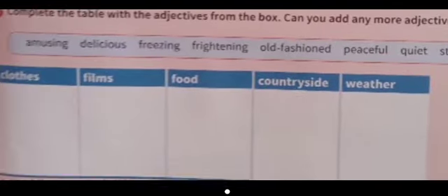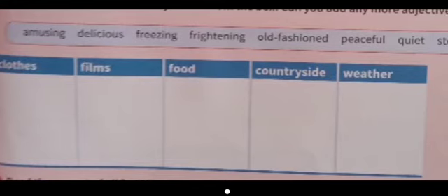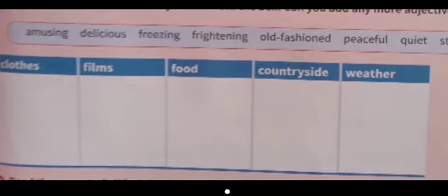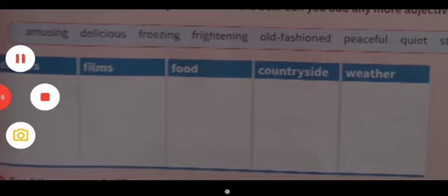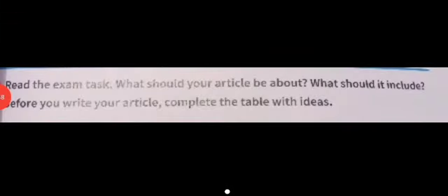Okay, so what categories can these be put into? Are they clothes, film, food, countryside, and weather? And add more for each section. Okay, and now question 5. Read the exam task, which you will see in a moment. What should your article be about? So what is the focus of your article and what should it include? And then 6, I think it is, or 5. Before you write your article, complete the table with ideas. So I'll show you that table in a moment.